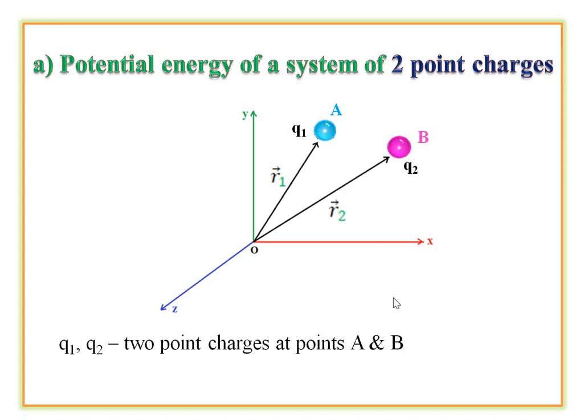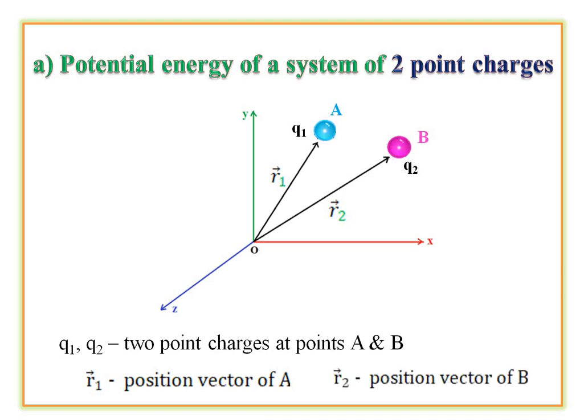So here q1 and q2 are the two-point charges at points A and B, and the r1 vector is the position vector of point A, and the r2 vector is the position vector of point B. Here we have to calculate the electrical potential energy of the two-charge system. We assume charges q1 and q2 are initially at infinity.